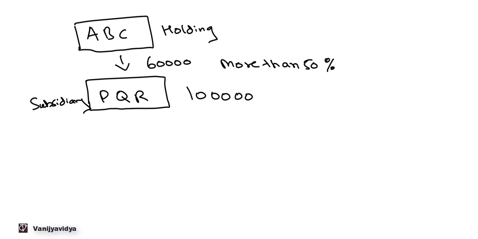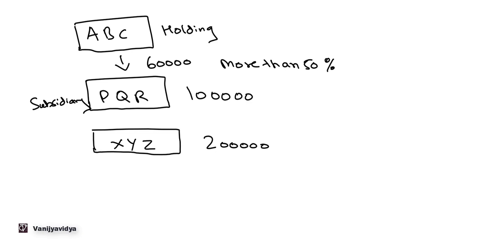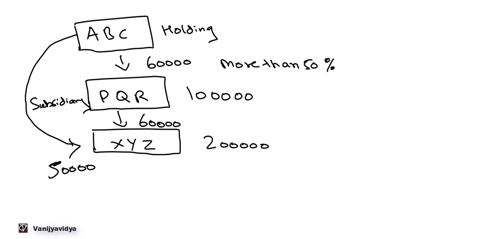Now there is one more company XYZ. The paid up capital of XYZ is 2 lakhs. Now this ABC is holding 50,000 shares in XYZ and the PQR is holding 60,000 shares in XYZ.